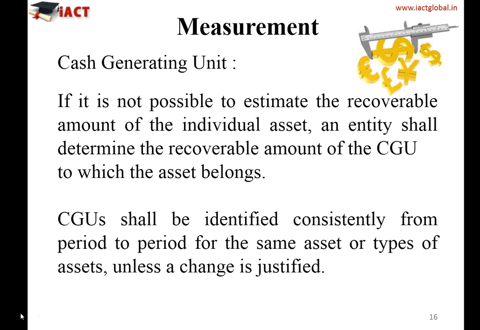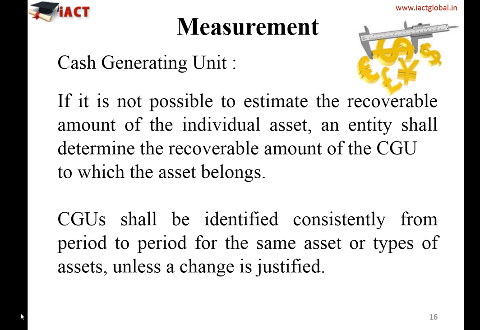So if it is not possible to estimate the recoverable amount of individual assets, then the entity should determine the recoverable amount of the CGU to which the assets belong. CGU shall be identified consistently from period to period for the same asset or type of asset unless a change is justified, because otherwise there will be no consistency in your financial statements from year to year.